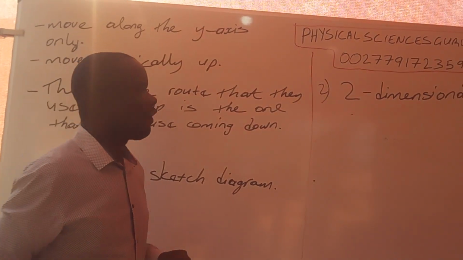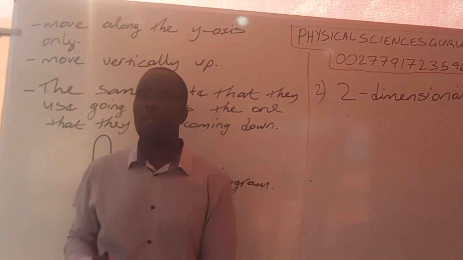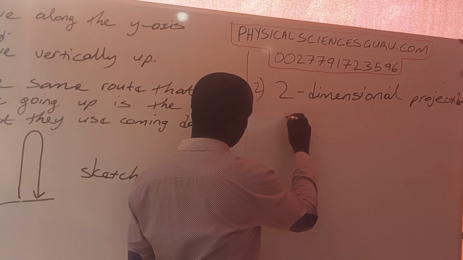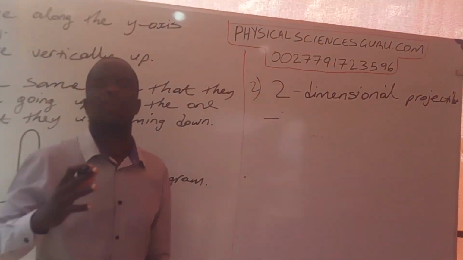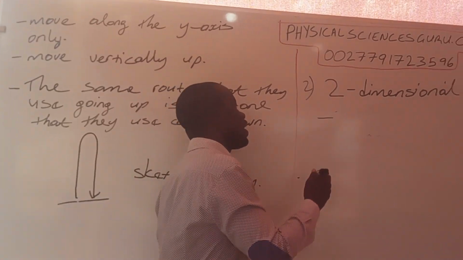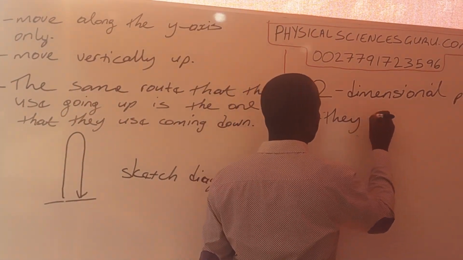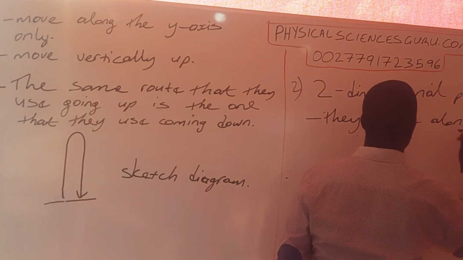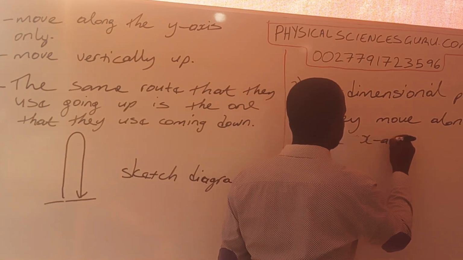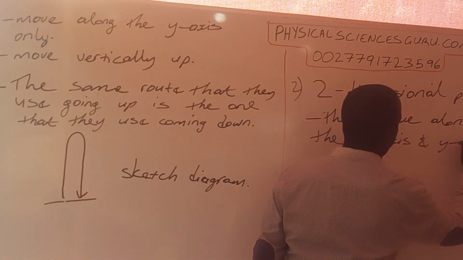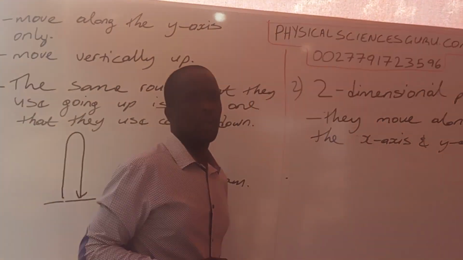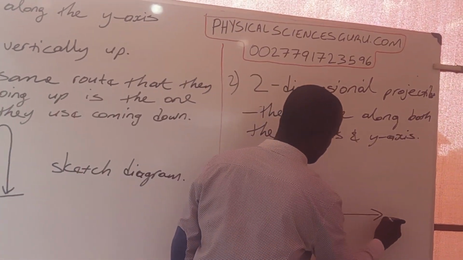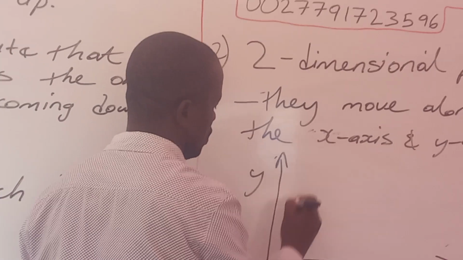Two-dimensional projectiles. Now, when you kick a ball, it is not just going to move vertically up. When you kick a ball, it is going to move both along the x-axis and also along the what? The y-axis. They move along both the x-axis and y-axis. Now, if they move both along the x-axis and the y-axis, it means that their movement is going to be represented by the graph that I'm putting on the board.